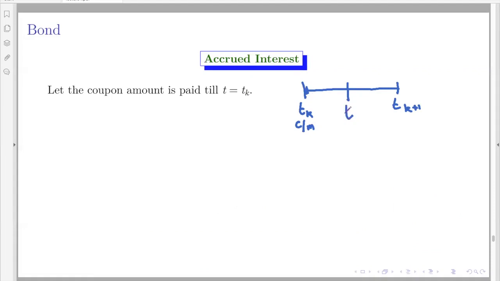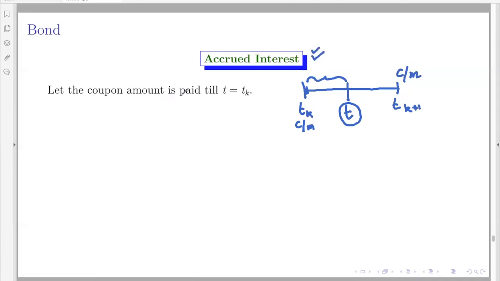So this is the traded time T. Now this holding period should be accounted to the previous holder of the bond in terms of the next coupon amount. That concept is called accrued interest.